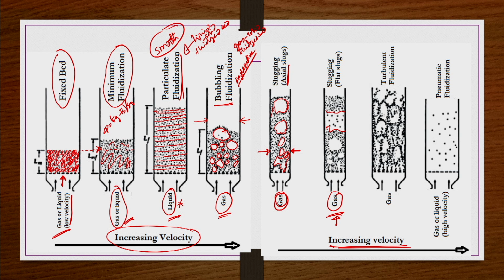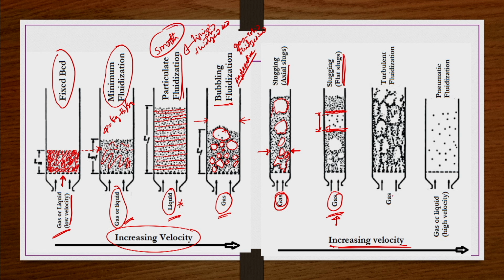So this is also slugging fluidization, but these slugs are flat slugs, because they entirely occupy the cross-section area of the column for some heights, like this, and they are more or less flat. That is the reason this fluidization is known as slugging fluidization, but the slugs are flat slugs, right.